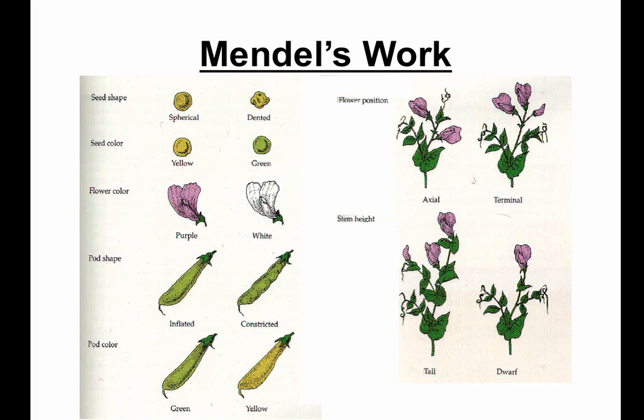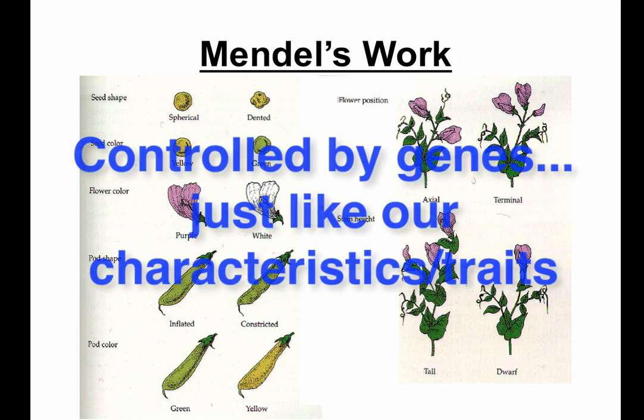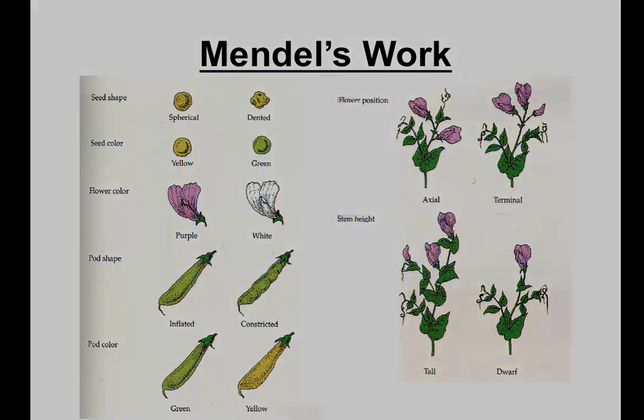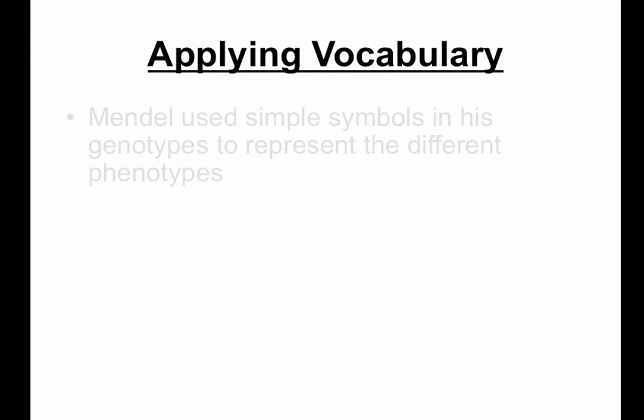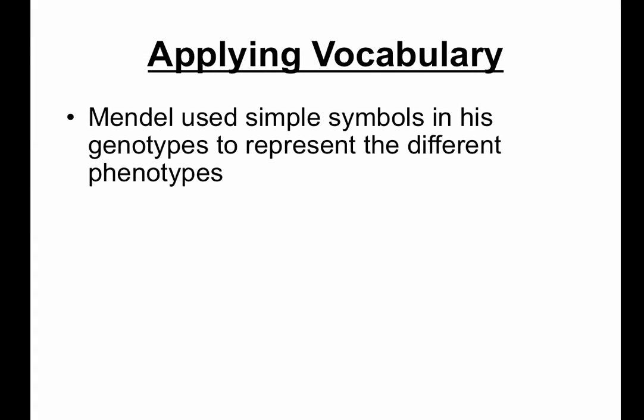He worked on pea plants, which earned him the title founder of the modern science of genetics. This image shows the characteristics or traits of the pea plants that Mendel was studying. They include seed shape, seed color, flower color, pod shape, pod color, flower position, and stem height. So, Mendel took his pea plants to explain the patterns of genetics. He used simple symbols with his genotypes to represent the different phenotypes.